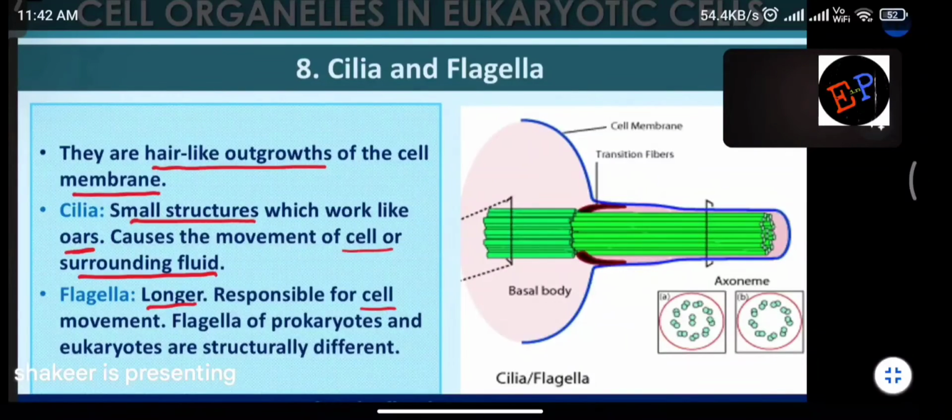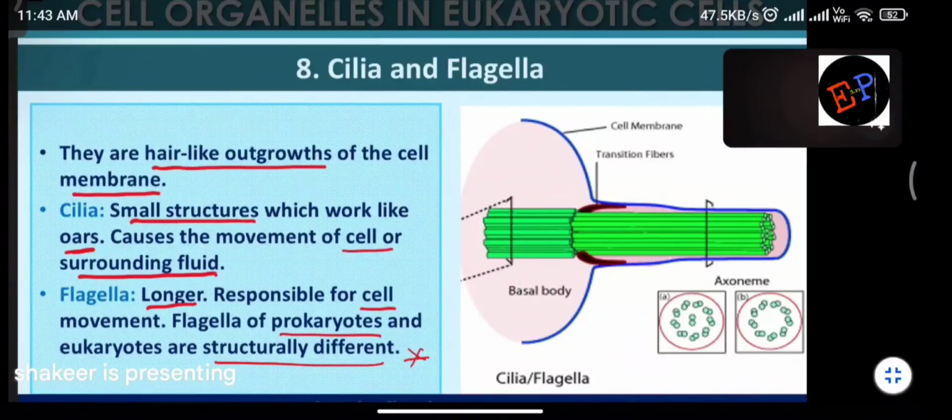Flagella of prokaryotes and eukaryotes are structurally different. So the structure of flagella present in prokaryotes and the structure of flagella present in eukaryotes are not one and the same, they are different. Are you able to understand? So basically, cilia and flagella, what will they do? Both of them are responsible for movement of the cell. Are you able to understand?